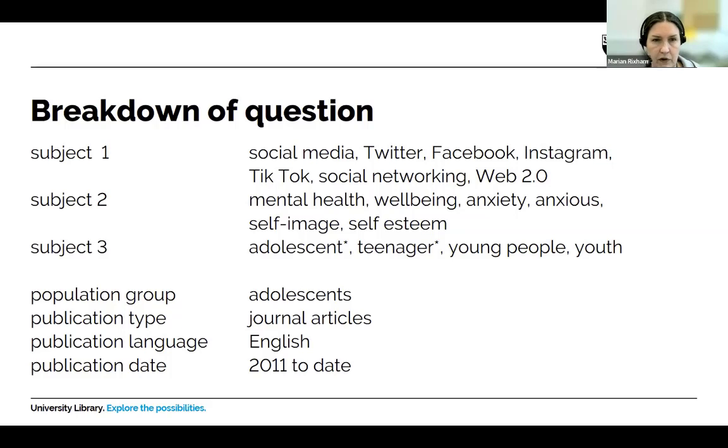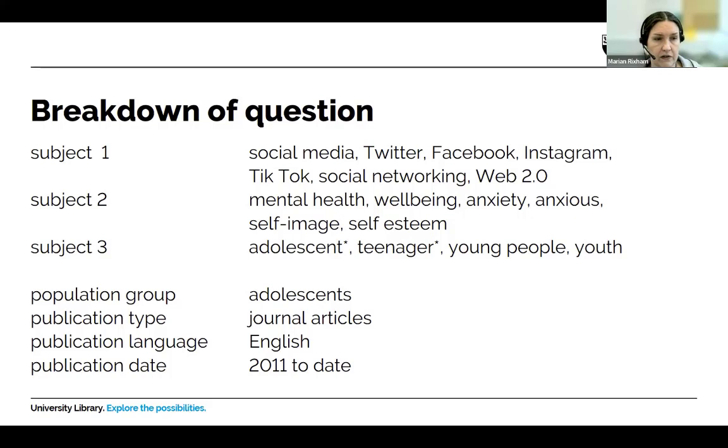So thinking about your question in terms of the various subjects or concepts. Subject number one would be the social media aspect. So looking at alternative words, synonyms, other ways that that thing could be described, we've come up with Twitter, Facebook, Instagram, TikTok, social networking, Web 2.0. So that's the first concept, and there might be others. And as we get into the searching, we might discover other things that we haven't known about or things that we've forgotten about.